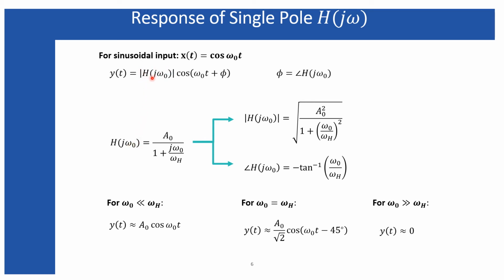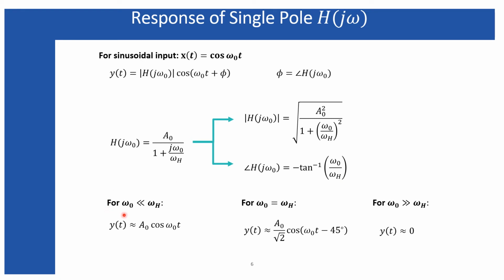Here you can see the magnitude of the transfer function is following the same frequency with which you have applied your input signal. So if your input signal has omega naught as the input frequency, that frequency will appear in the expression of the transfer function of the system. And finally, the magnitude of your transfer function appears as the magnitude of the output signal, and the phase of the transfer function will appear as the additional phase of the output signal. So this is the final output, where phi is obviously minus tan inverse of omega naught divided by omega h.